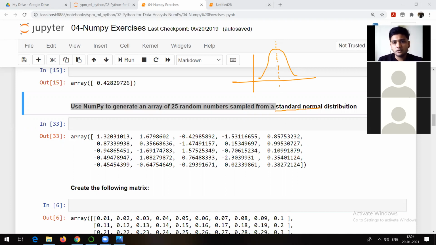So anyone remember what was the name of the method? Okay, I think I got the answer. np.random.randn. Yes, both of you are right.